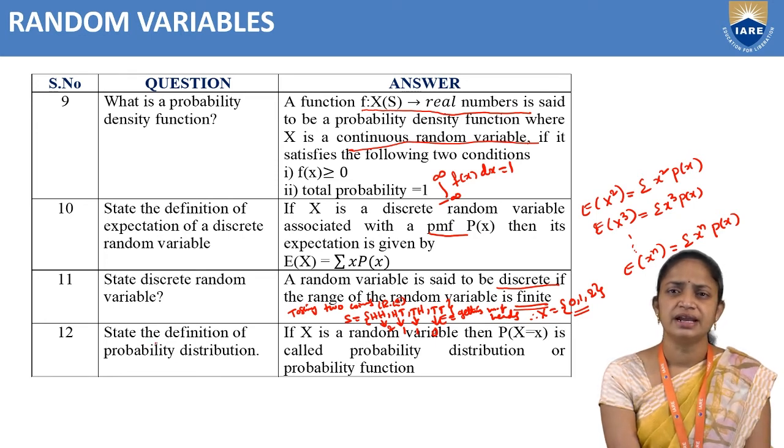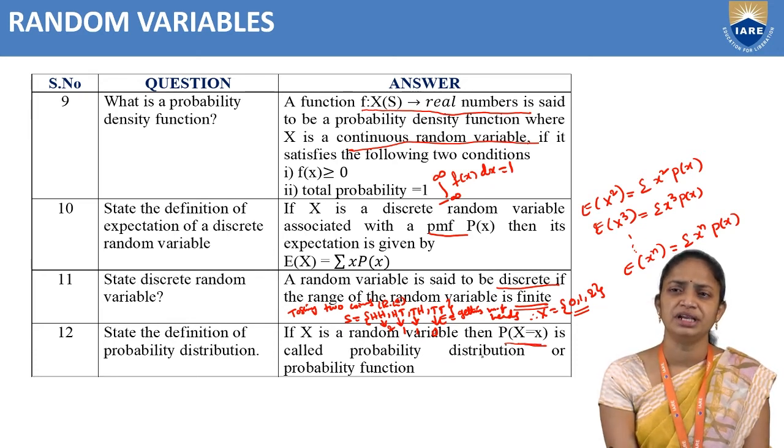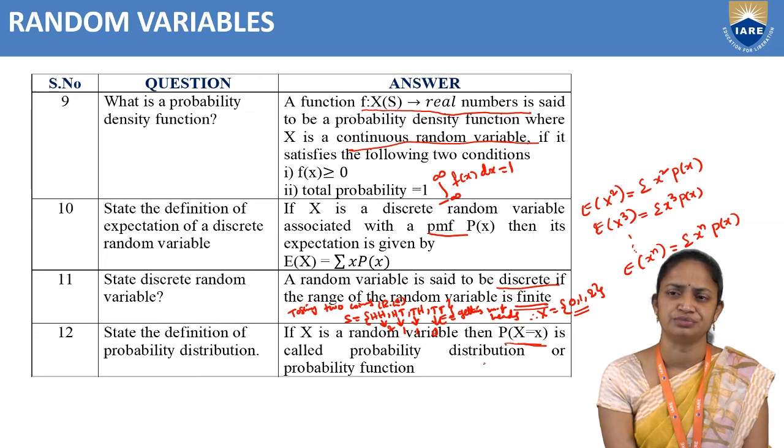Next, coming to the next definition: state the definition of probability distribution. If X is a random variable, then the probability of X equal to x, or the probability of a random variable, we can say is the probability distribution. So our probabilities for the random variable are known as the probability distribution or probability function.